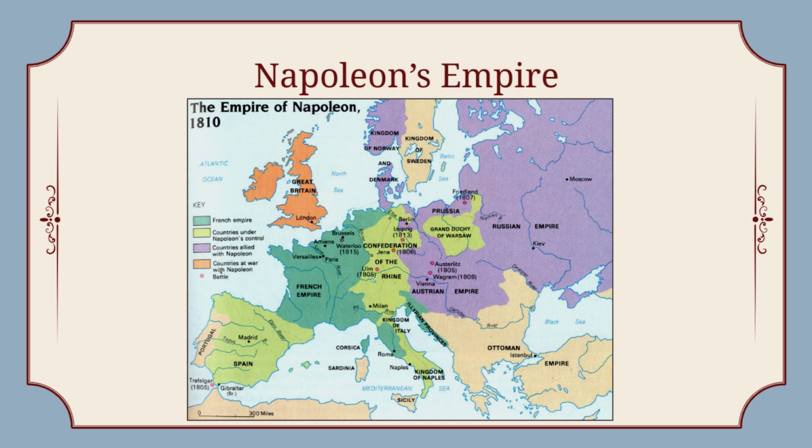So here's the map really at the height of Napoleon's power. So you see dark green is the actual French Empire. The light green are countries under Napoleon's control. The purple are the ones allied with him. And then the orange, which is basically just Great Britain, are the ones that he's enemies with.